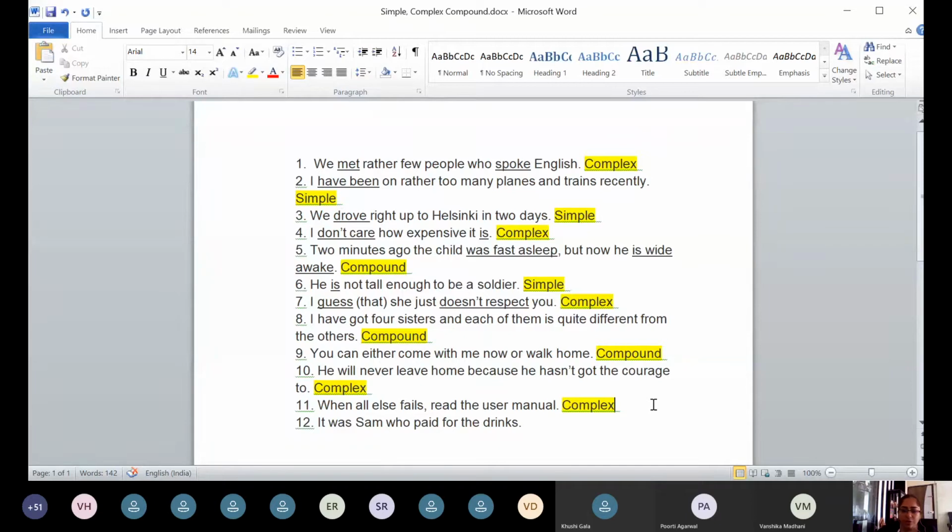Let me now go to the 12th sentence. It was Sam who paid for the drinks. Who can answer this sentence?